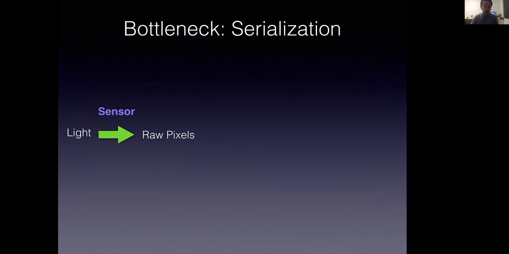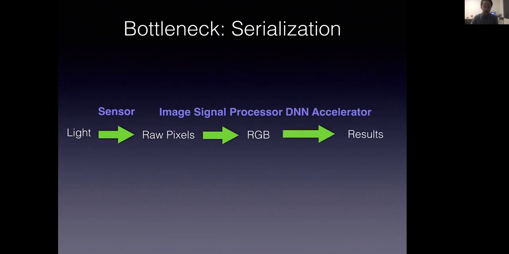The traditional continuous vision pipeline looks like this. For the first step, the camera sensors will capture the light information and transform it into digital representations, which is also known as raw pixels. Later on, the image signal processor will use raw pixels as input, perform image signal processing algorithms, and generate RGB frames for vision algorithms. We later on refer to these two stages as the front end.